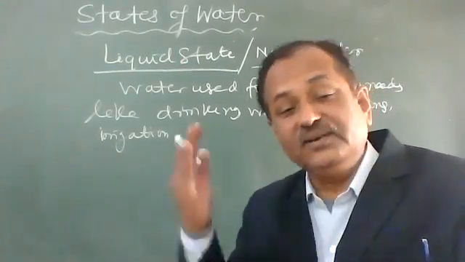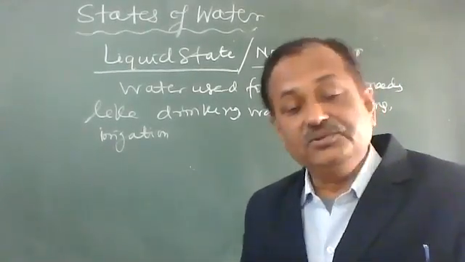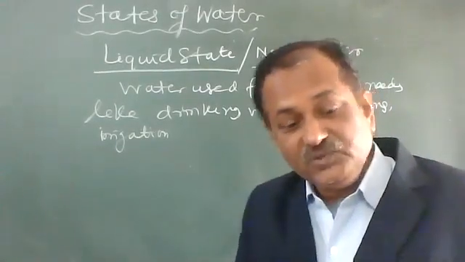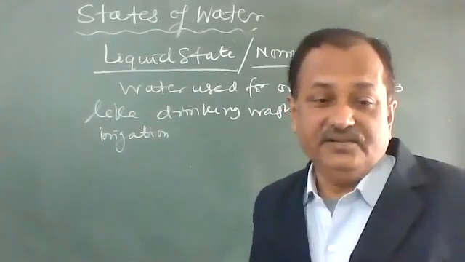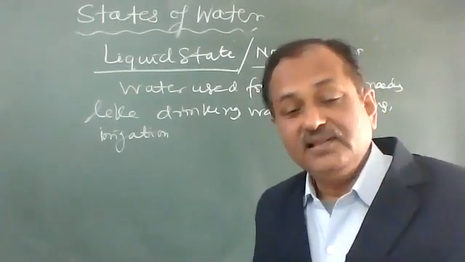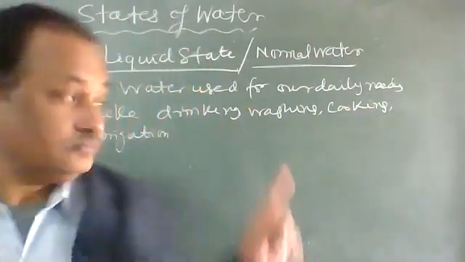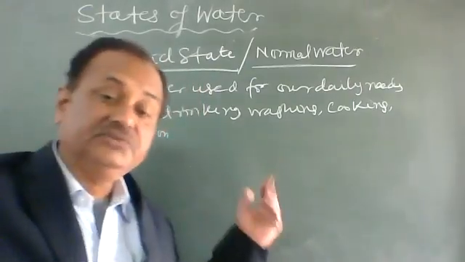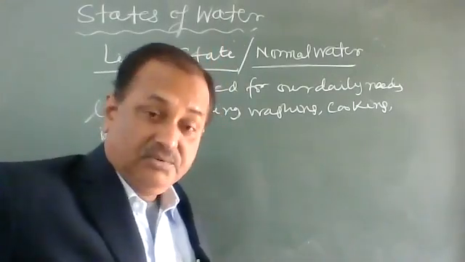The soldiers who are at Leh, Ladakh, where the China problem is going on, what do they do? They require water. So the only option is that ice has to be heated and melted, and then the water is used for different purposes. So there is normal water, or liquid water.